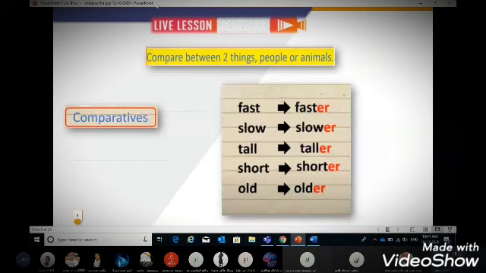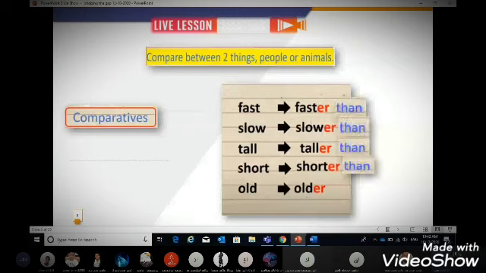For example, here we have the adjective and we add ER. So fast becomes faster, slow becomes slower, tall becomes taller, short, shorter, old, older. And of course, do not forget than. Faster than, slower than, taller than, shorter than, older than.